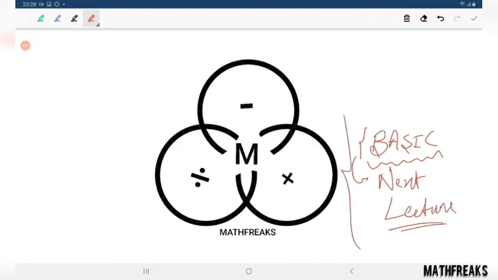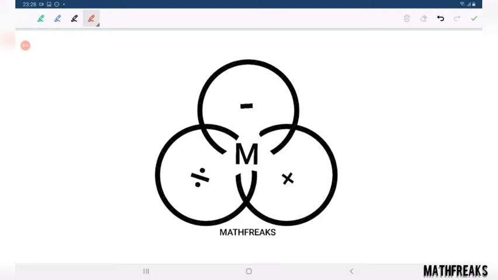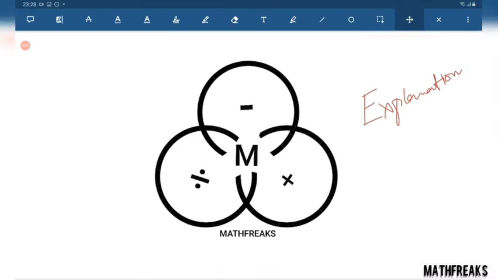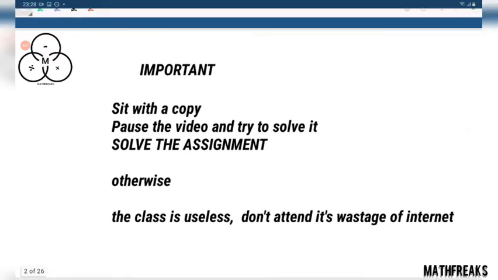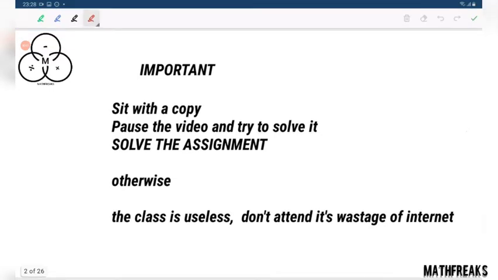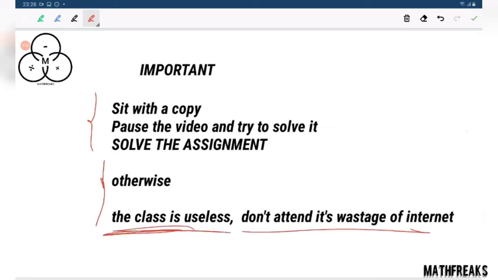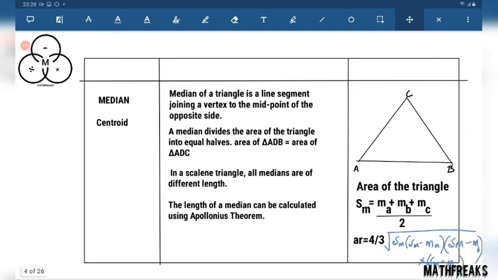So this is purely for explanation purpose. As well, this is the most important thing. The first thing is median. What is median and what is centroid?